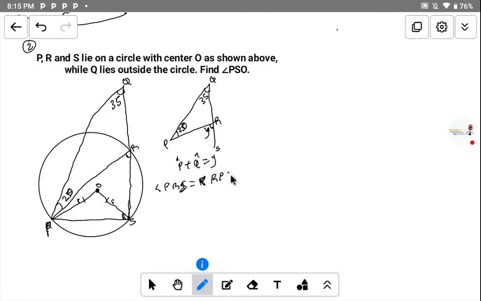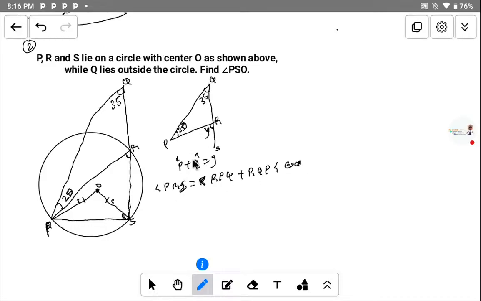plus angle RQP is equal to this exterior angle. You can just make the statement: exterior angle of a triangle. Just put that there, exterior angle of a triangle. I don't write it because if I just use this pen to write it, it won't be clear enough. So just listen. Why are we adding that? Because it's the exterior angle of a triangle.